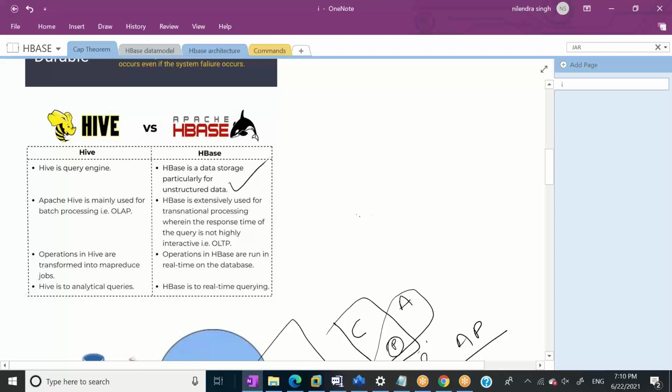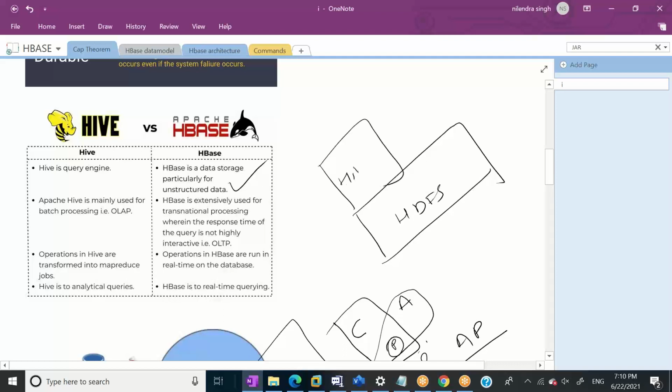So how do things work? We have HDFS here, and then we have Hive here. What Hive is doing, Hive is not storing the data. Hive is giving some structure over the data which is stored in HDFS. What HBase is doing, HBase has its own storage, which it will create on HDFS, something like that. Not 100% correct, but it will create its own memory.